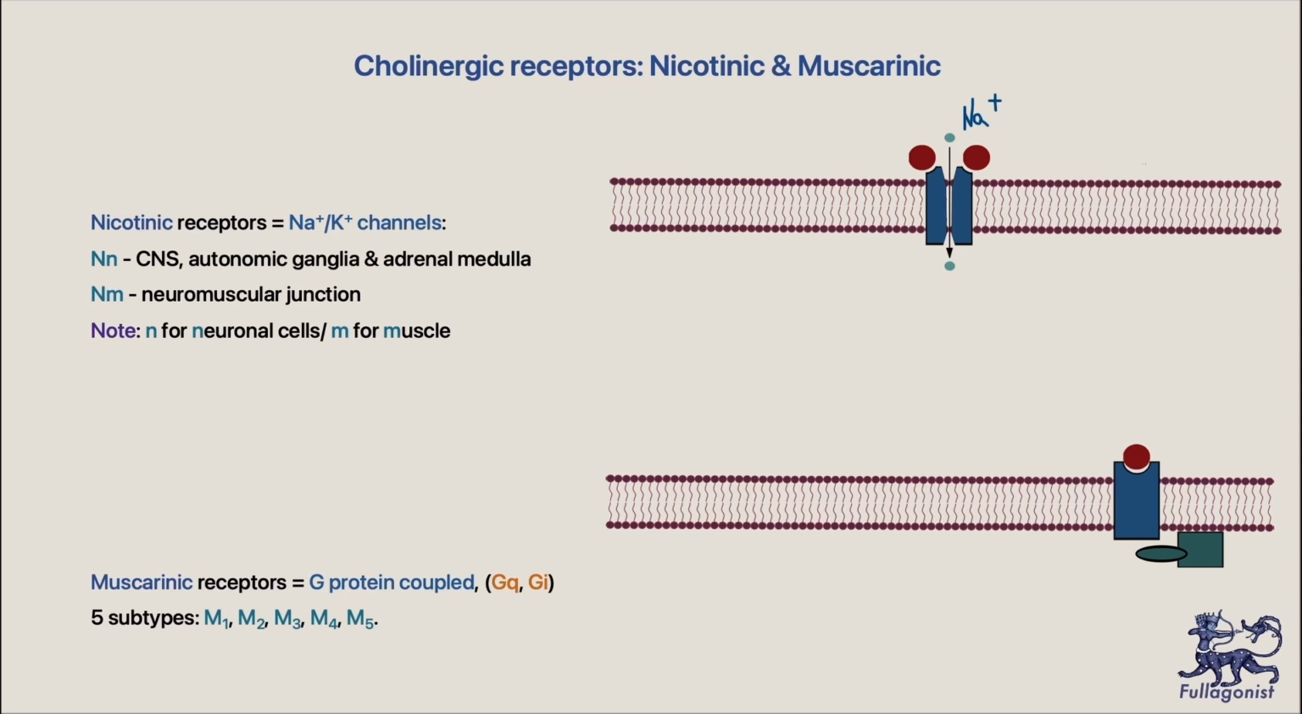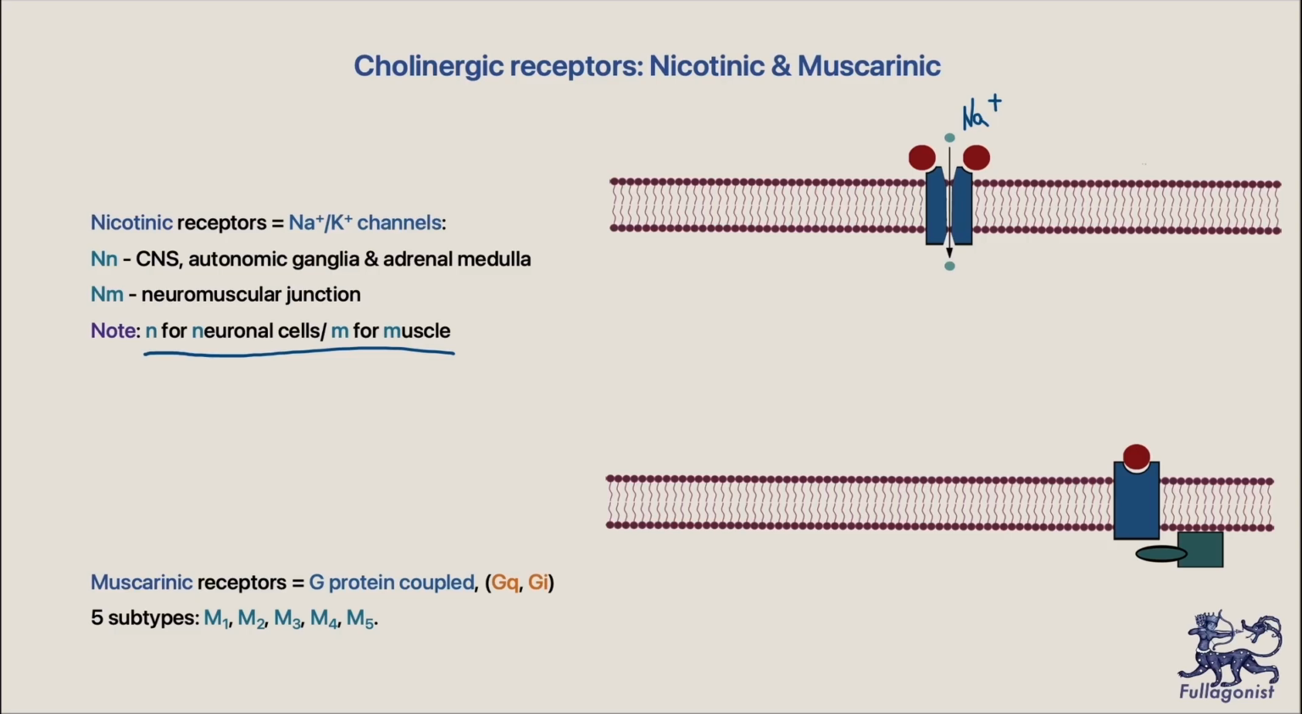In the CNS, we also have the same receptors. Nicotinic M-type receptor is found in the neuromuscular junction of the skeletal muscle. They play a key role in neuromuscular signal transduction. You can easily remember these by a mnemonic: N for neuronal cells and M for muscle. In contrast to the nicotinic receptors, muscarinic receptors are G protein coupled receptors, coupled with either Gq or Gi protein. They are divided into 5 types: M1, 2, 3, 4, and 5.